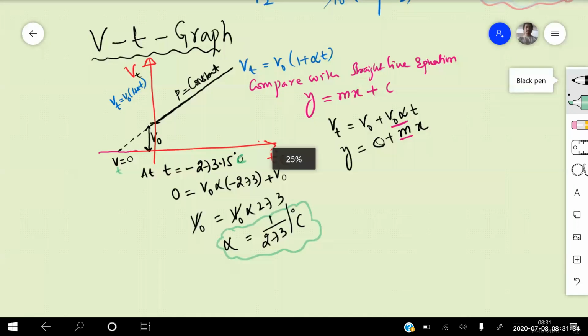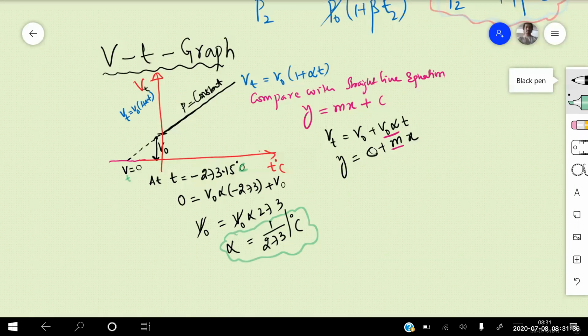You just go through this graph a bit. If you have any doubt, please ask me. Anyone? Is this graph clear for everyone?